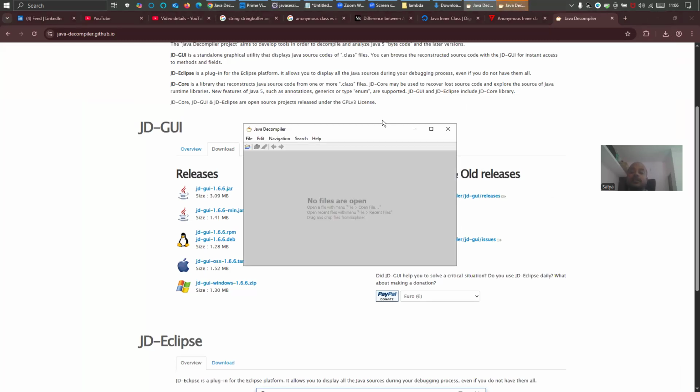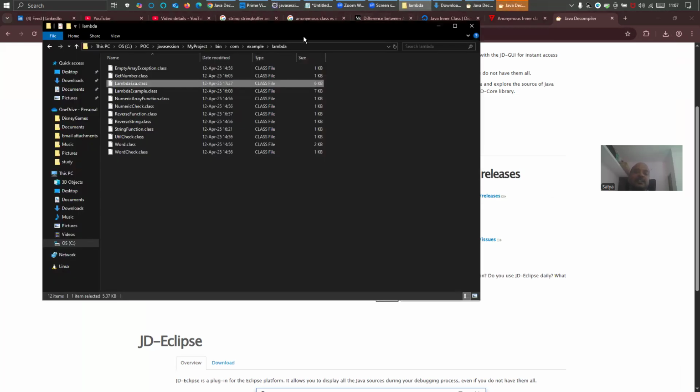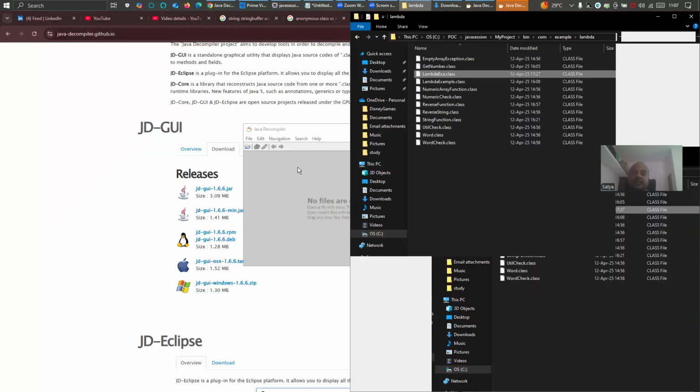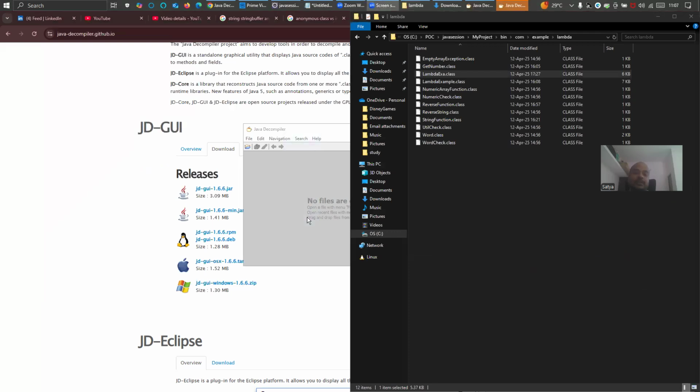Collection also, I told you I'll show you the collection thing, the generic thing. That also I will show you. Since I downloaded this decompiler, I'll show that also. See, one lambda class. This lambda class will take it and we'll put it here.